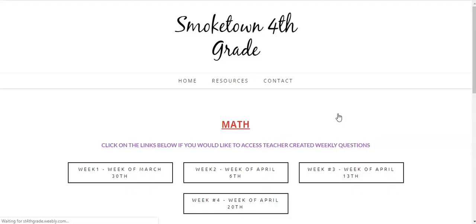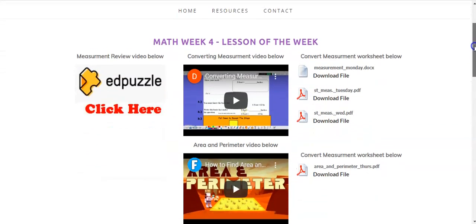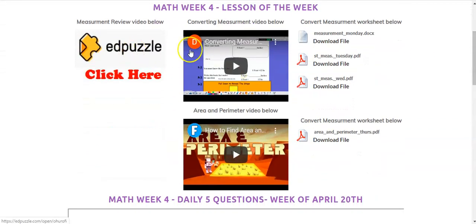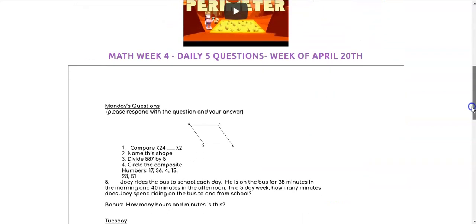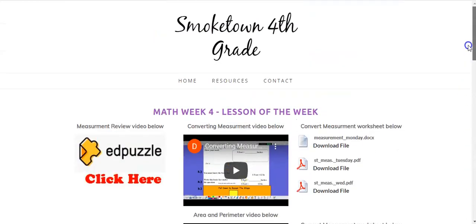In math, we have our 5 daily problems like we have been giving you, but we did add a new lesson for the week. And there is an Ed Puzzle video that goes with one of those lessons. There's a video right here to help you learn how to convert measurement, and then there's some worksheets that you can submit the answers to using your Google document. You'll also learn about area and perimeter with a worksheet and submit those answers using your Google document. Aside from that, math is exactly the same. Here are your 5 daily questions that you have Monday through Friday.